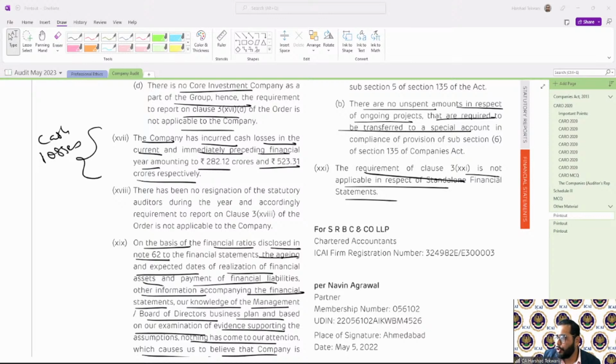And let me show you one consolidated financial statement Caro example. Just a minute, let me present it.